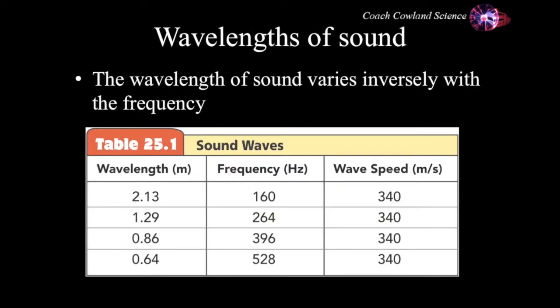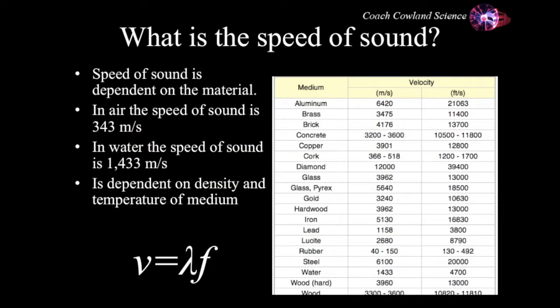The wavelength of sound varies inversely with the frequency. As the frequency increases, the wavelength decreases, as you can see in this table. However, the wave speed through that medium will remain constant. So the equation v equals lambda f gives us the velocity of sound through the material. Lambda is, as you remember, the wavelength. f is the frequency, and the speed of sound as it travels through air is about 343 meters per second.